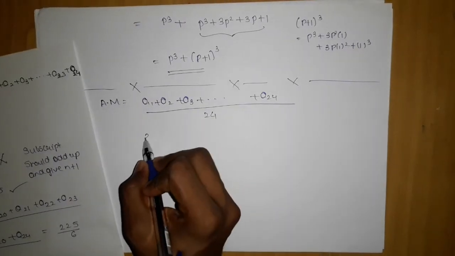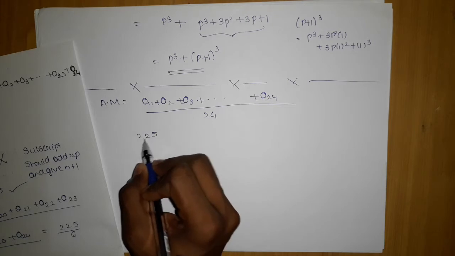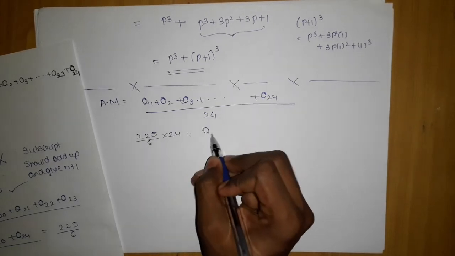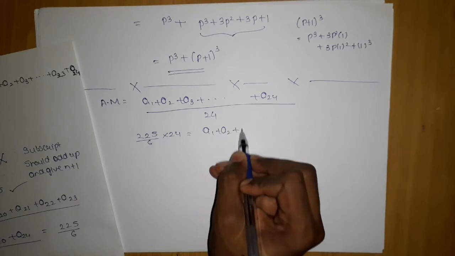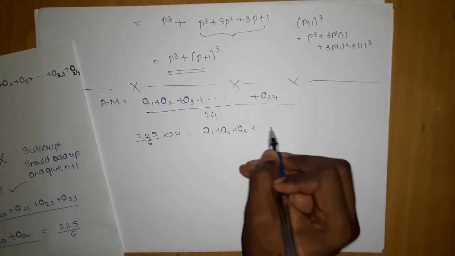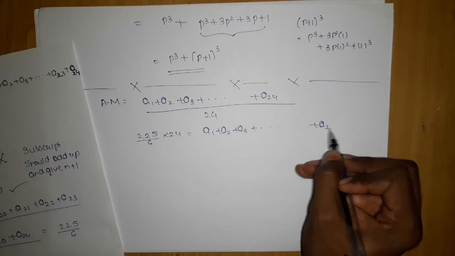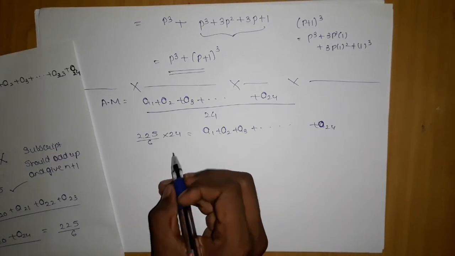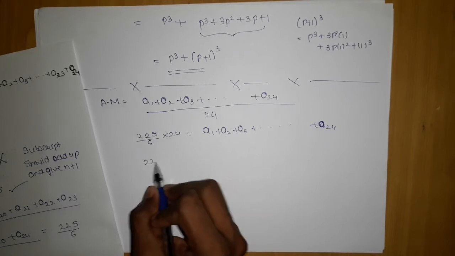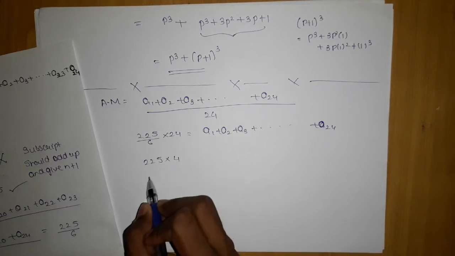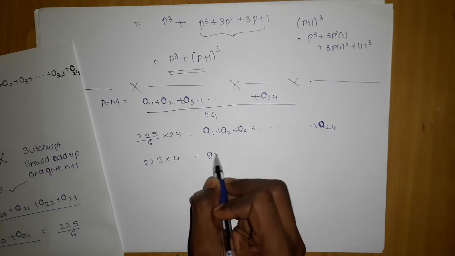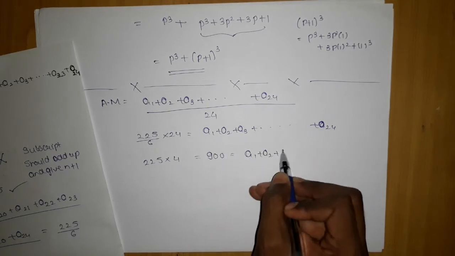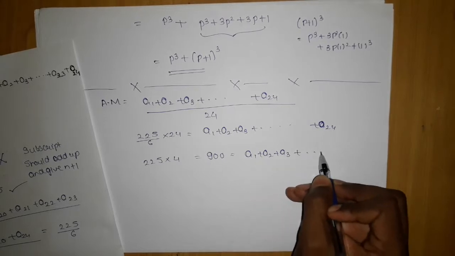So I will substitute here 225 by 6 into 24, and A1 plus A2 plus A3 and so on till A24 will be left. Now if you multiply, 225 into 4 will finally give you 900, which is the value of A1 plus A2 plus A3 and so on till A24.